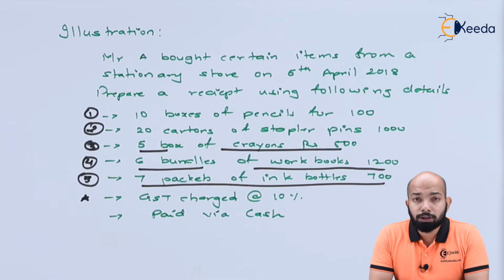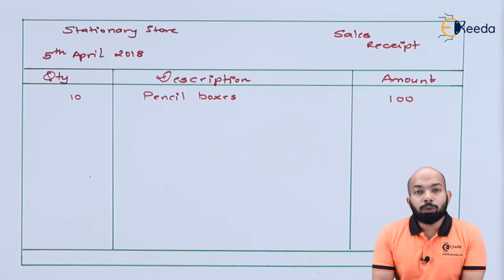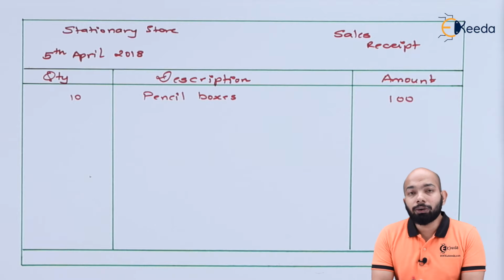Let's go ahead and prepare the format first, and then we'll jot down all those details as mentioned in the question. Now that we have prepared the format, we'll jot down the first transaction, which is 10 boxes of pencil at rupees 100. If you can see, there is a stationery store shop mentioned in the top left, under which there is a date, that is 5th of April 2018.